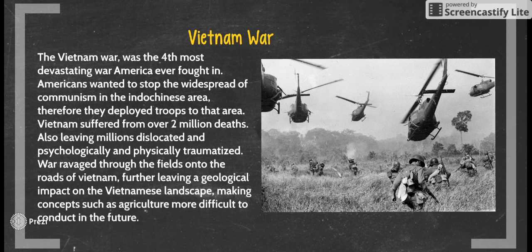So the Vietnam War, as you see by the picture to the right, was a really devastating war. It was the fourth most devastating, to be exact, with the Cold War and the two world wars in the top three. The Americans wanted to stop the widespread of communism in the Indo-Chinese area, which included Cambodia and Vietnam. Therefore, they deployed troops to that area. Vietnam, along with many other countries, suffered massive amounts of deaths.